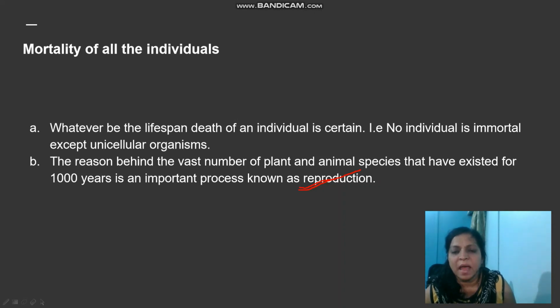Re means again, production means producing. Because of reproduction, a vast number and vast varieties of organisms are sustained.